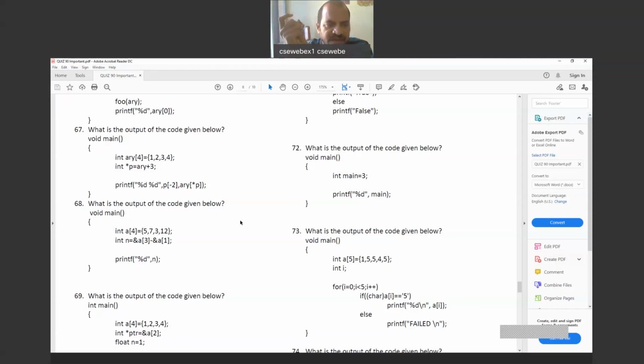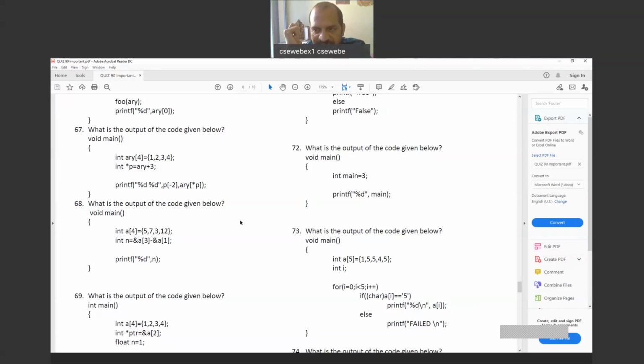Actually, if in that fourth location we have some other value, for example int ARY of 4 is equal to 1, 2, 3, 2, for example, then star P will result in the value 2. Star P will result in value 2, then we can access ARY of 2, which will result in value 3. Actually, we have to change the initialization value.